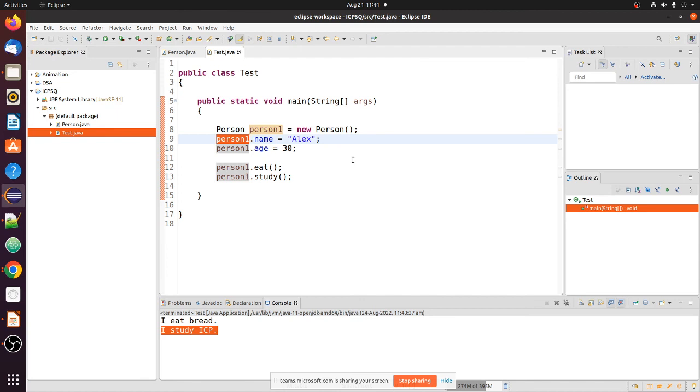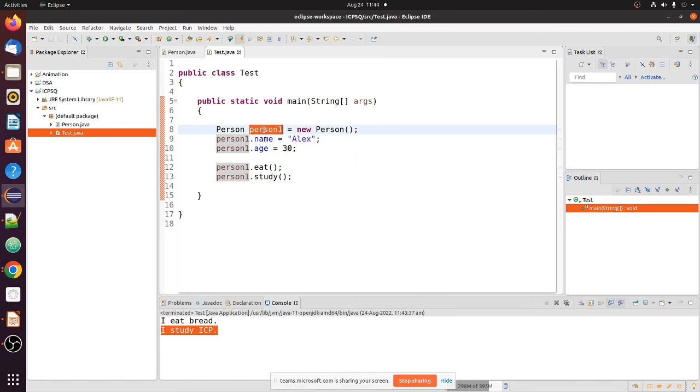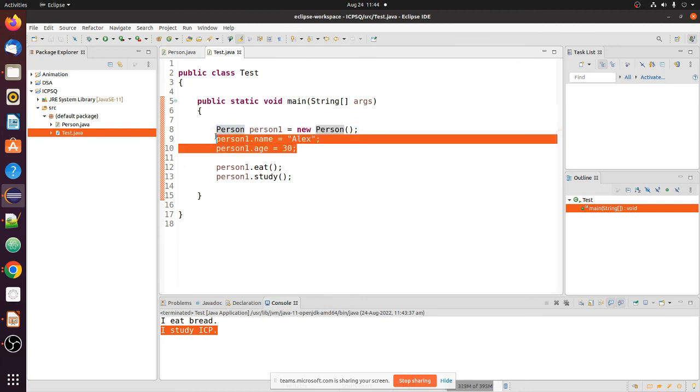Now once you run, there are two steps: one is to compile, then to execute or run. Once the object has been created, the person has already been allocated some memory. Allocation, delegation, all these things we have already seen in the first two classes. We will go through them once again. For demonstration purposes, I am doing this one.